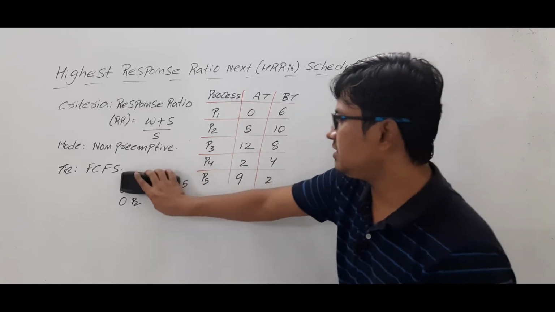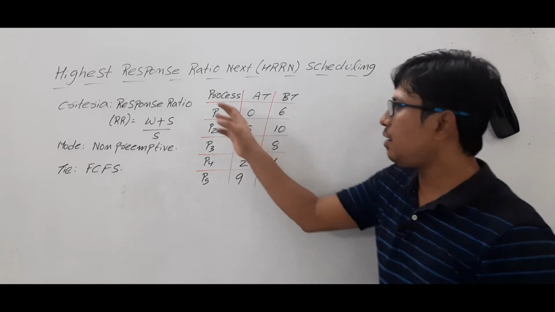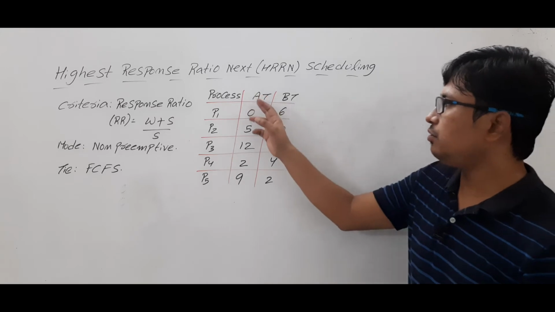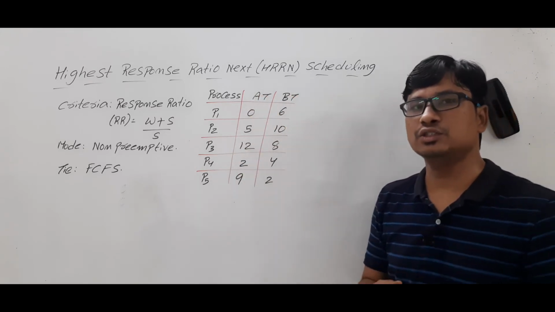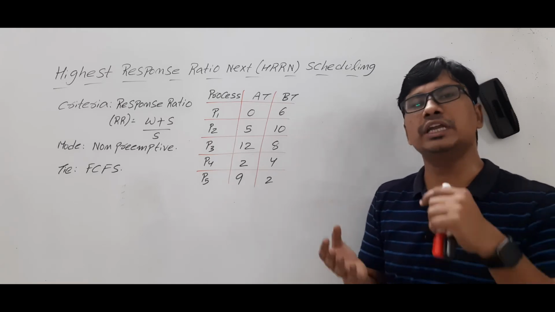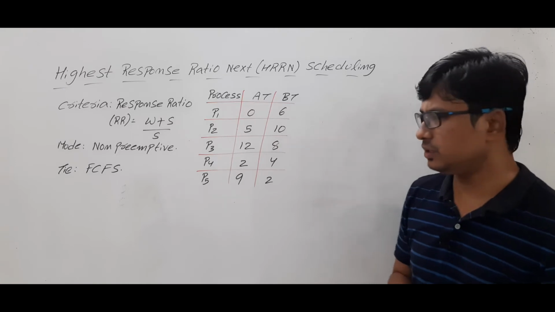Is it clear? So with this knowledge, let me solve this question. They have given 5 processes and they have given the arrival time and burst time. Now what they are asking us to compute is the average turnaround time and average waiting time. To do that, what we need to consider? We need to draw the Gantt chart.